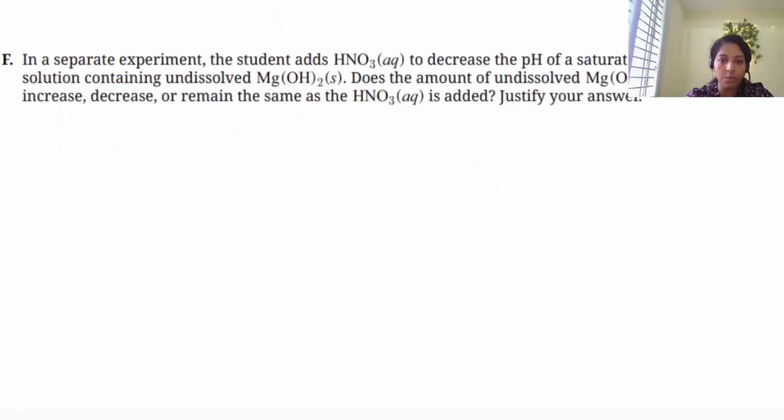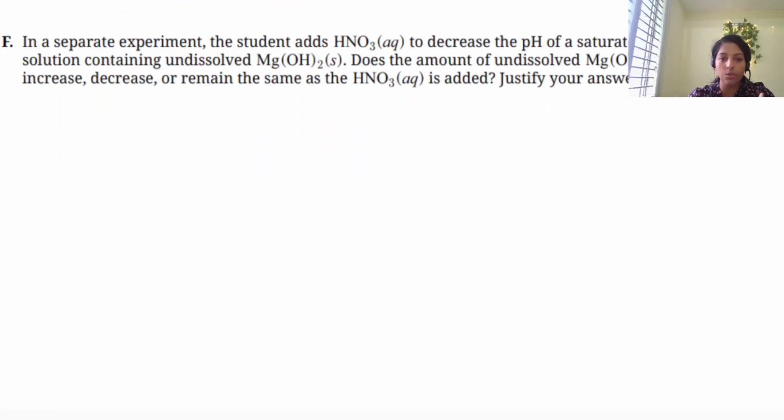Then the last part of this question: in a separate experiment, a student adds HNO3 to decrease the pH of a saturated solution containing undissolved Mg(OH)2. So we have this Mg(OH)2 solution, and we already found the equilibrium: Mg2+ and 2OH-.